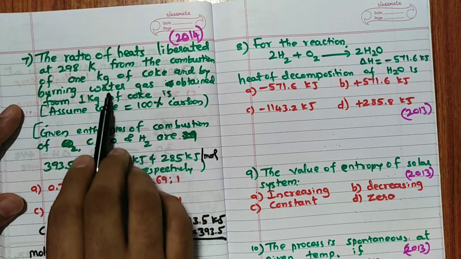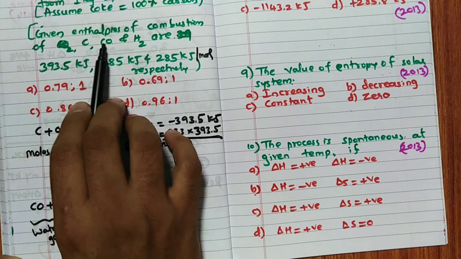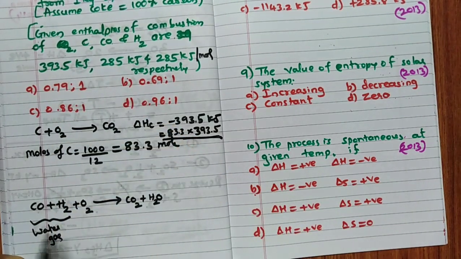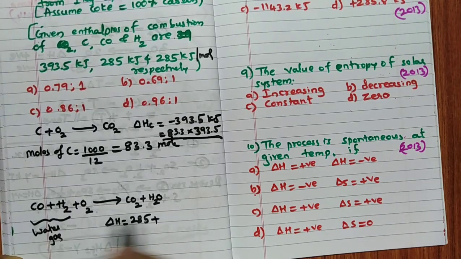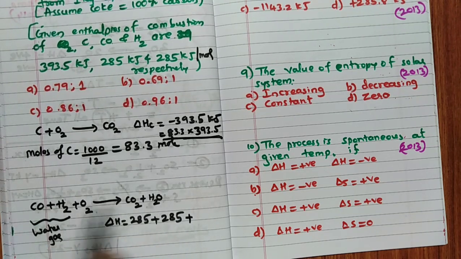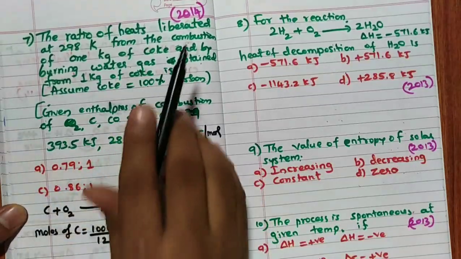Now we will calculate heat liberated for burning of water gas. See, for burning of water gas, they have given combustion of CO and combustion of H2. I have to add all those. Delta H is equal to combustion of CO is 285 plus combustion of H2 is 285, right? Remember, this is for 1 mole, once again, for 1 mole. But how many moles are there? 83.3.